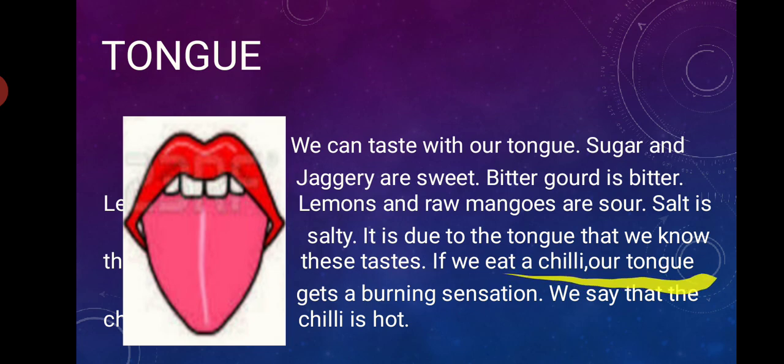If we eat a chili, our tongue gets a burning sensation. We say that the chili is hot. So what do we do with our tongue? We taste with our tongue. Many tastes are there. Sweet taste, bitter taste, sour taste, then salty, chilies.